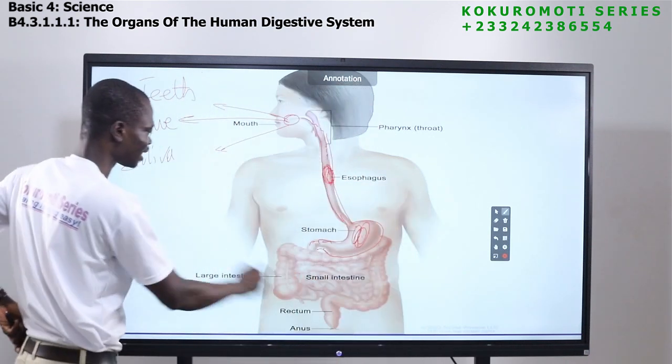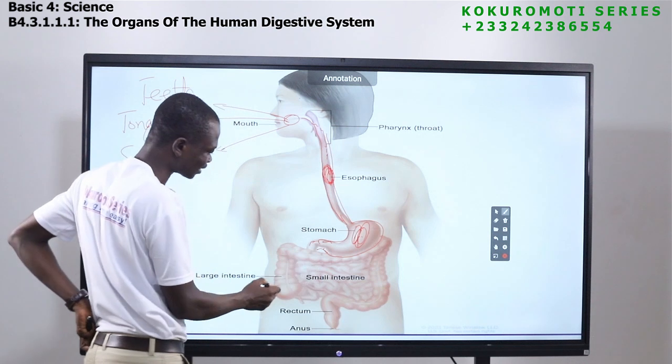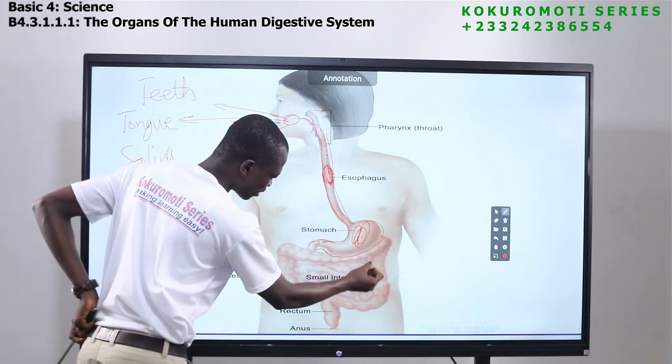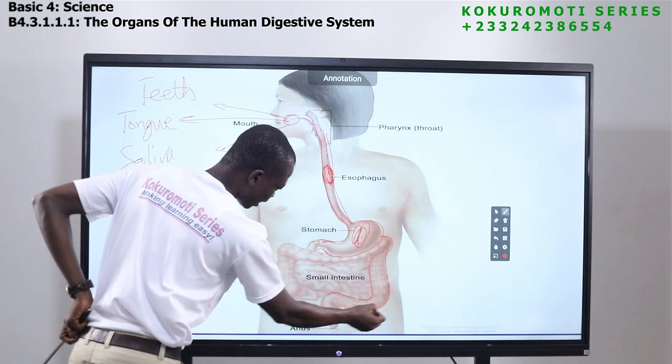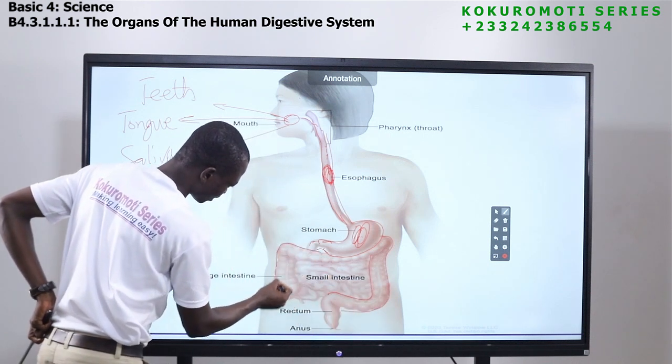Now, after that, it will move to the small intestine. If you look at this, we have the big intestine here, or large intestine. So this is the large intestine. It passes here like this.